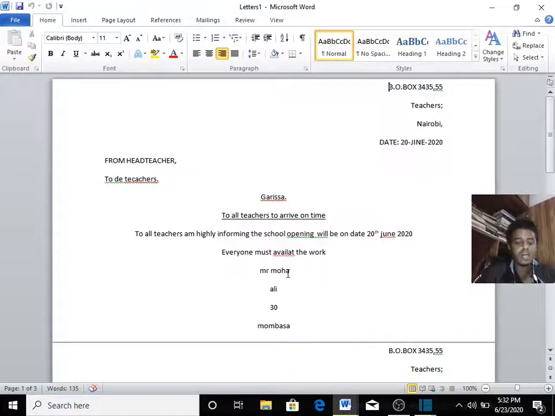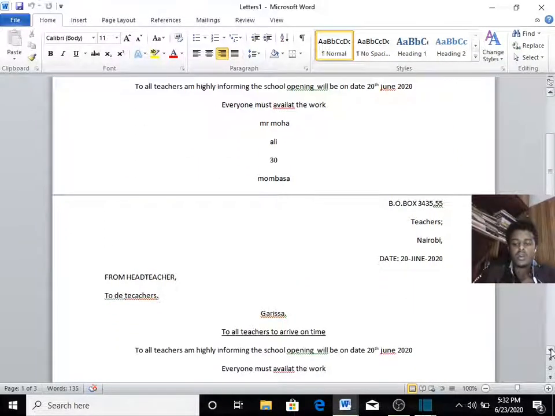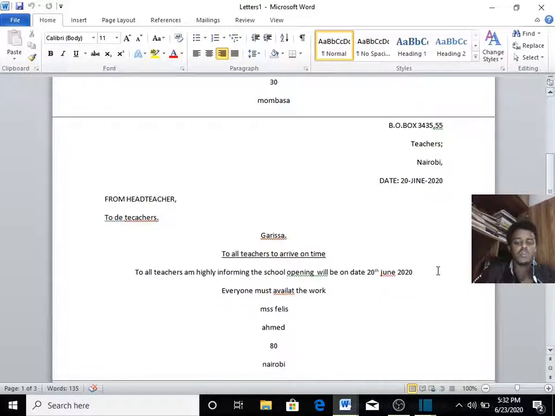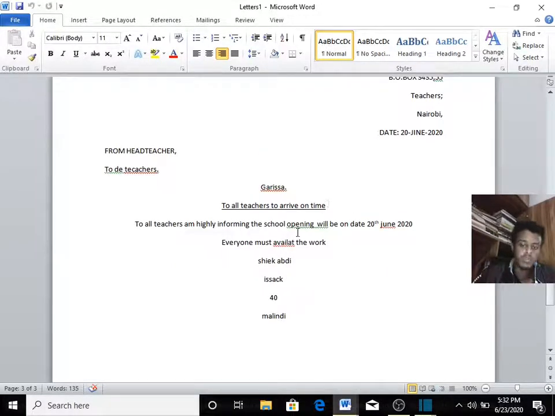Now you see what's happening here. The first person was Master Moha, last name was Ali, his age was 30, from Mombasa. That was the first person. Each and every page is individual. This person is Mrs. Felice Ahmed, age 80, from Nairobi. Go to the other page, go to the other person. Make sure all the titles are the same, the address and the content, the information are the same.